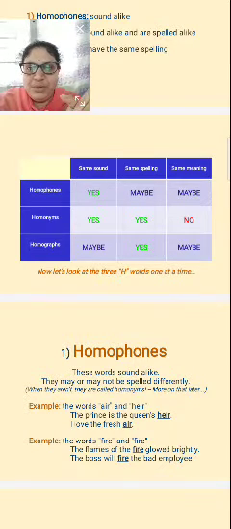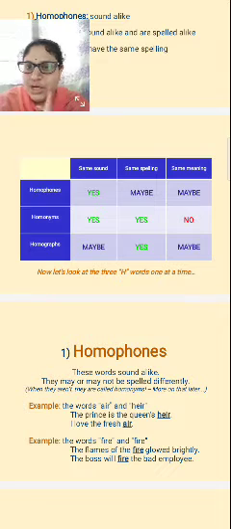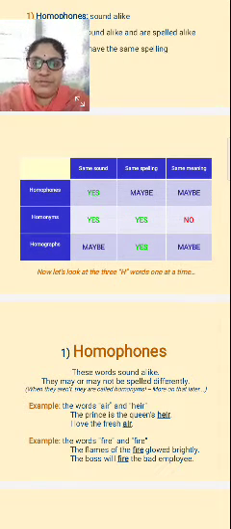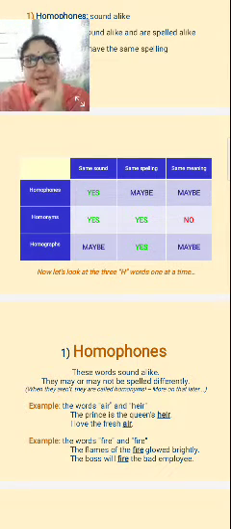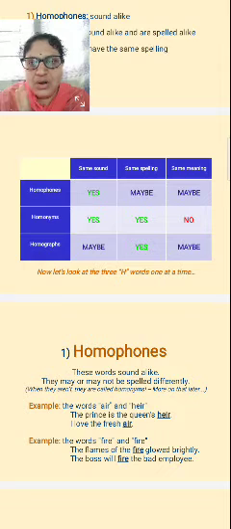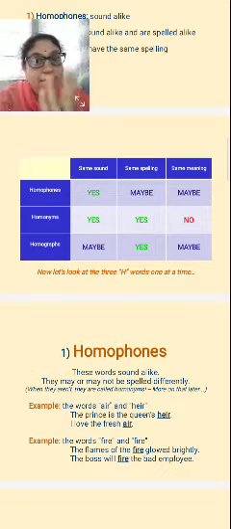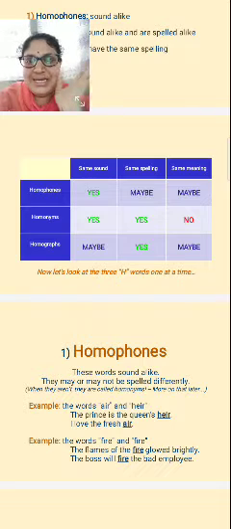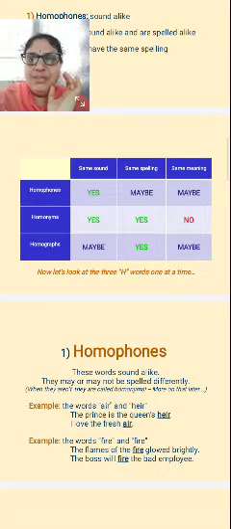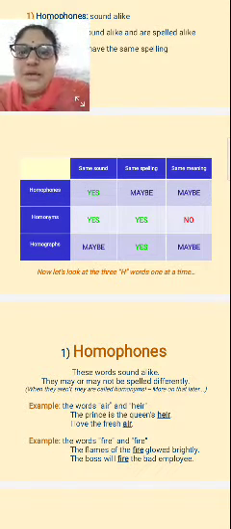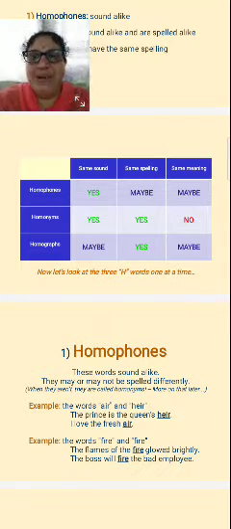These three are very important: homophones, homonyms and homographs. Now we are going to see homophones. Same sound, same spelling maybe or may not be, same meaning maybe or may not. But the same sound is compulsory.